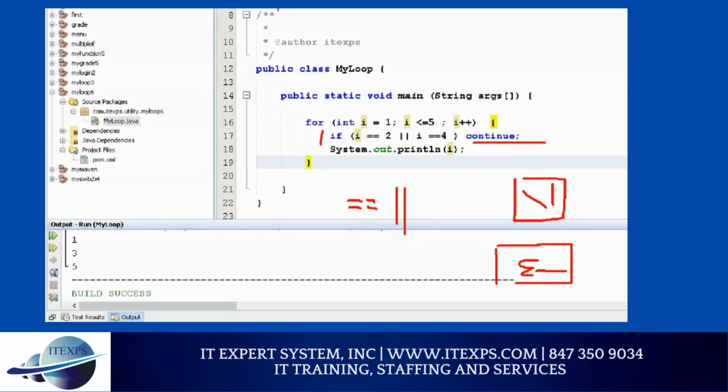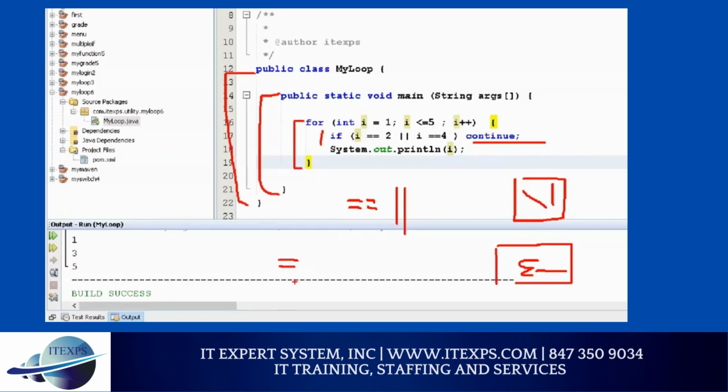Now, many of you have problems because of curly brackets. Maybe you're not doing curly brackets, and your life will be a little bit miserable if you don't do proper curly brackets, because Java is all about curly brackets. So that's why you might notice that I highlight more often. The reason I do so is that you can easily understand. Many times students just do 1 equal and say it's not working.